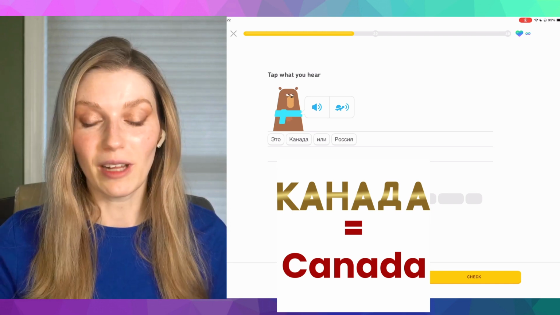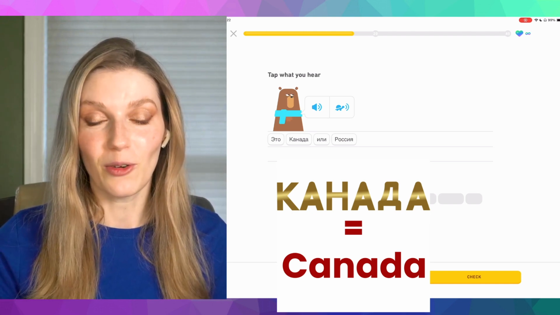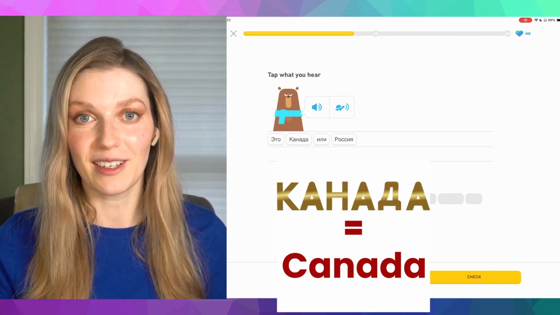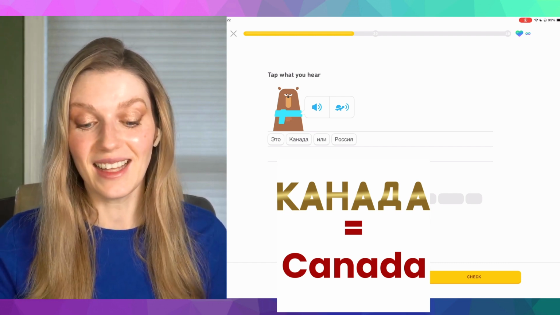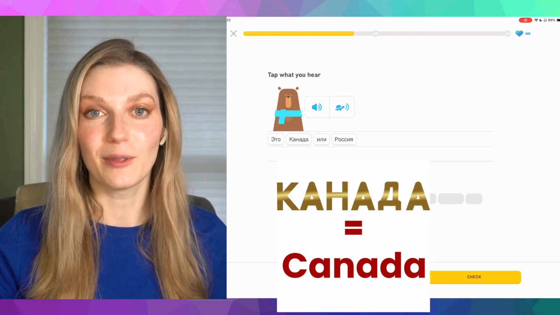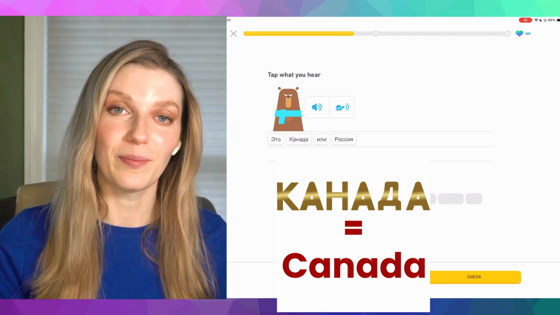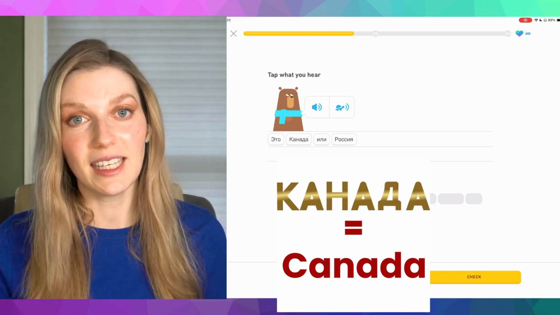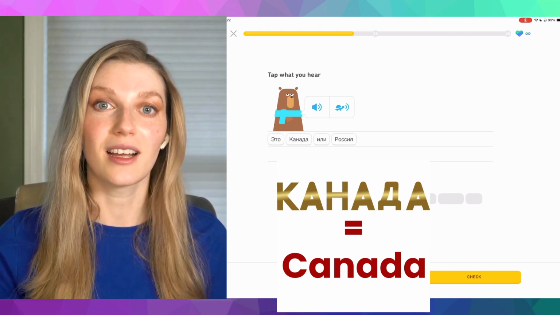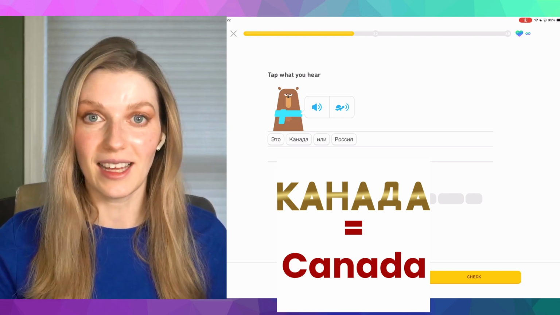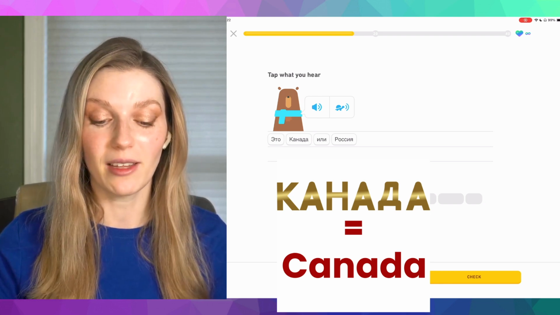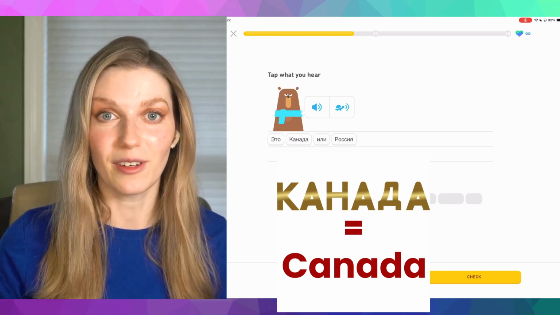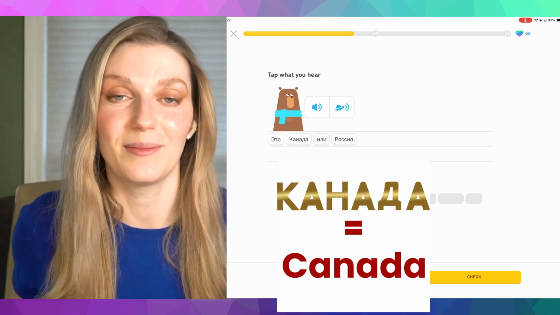And one of the best ways to give yourself away as a non-native speaker is to say Canada with the English stress instead of the Russian one. Also it can be a little bit tricky since Canada starts with the letter C in English, while in Russian it starts with the letter К. So the beginning sounds exactly the same and looks a little bit different. C turns into К, so Канада.